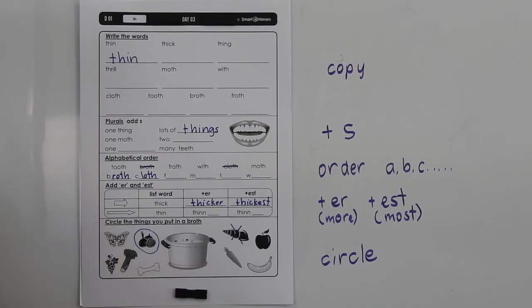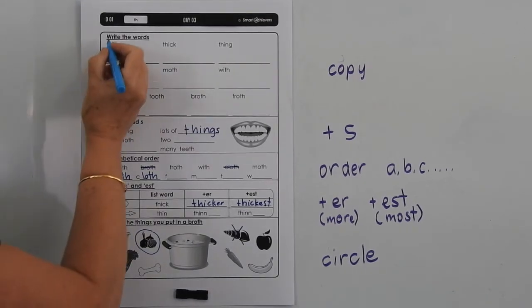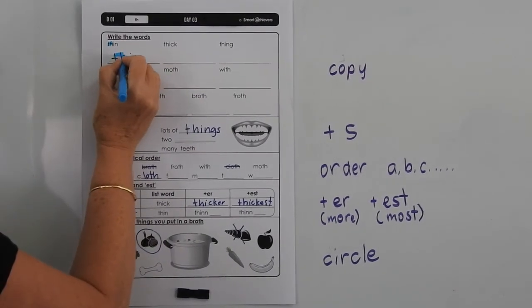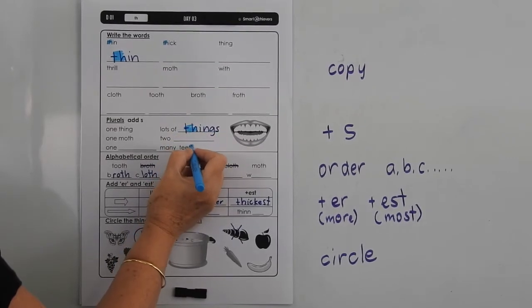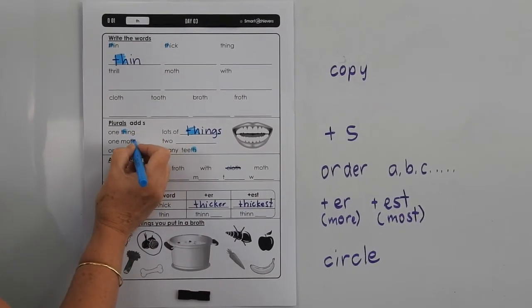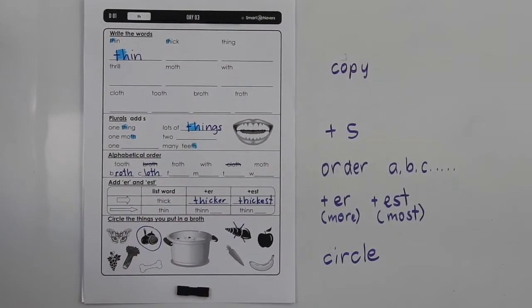Okay, you can finish that page on your own, and if you finish and you've still got a bit of time left, can you go back and colour in every time you see TH on that page, no matter where it is, every TH you can find on the page. Off you go.